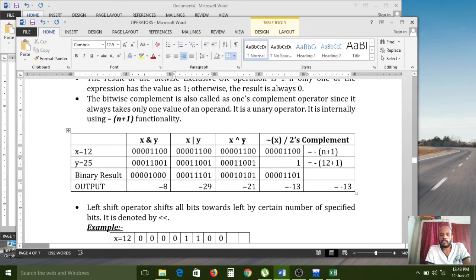And x exclusive OR y. Here if any one bit is true, then the remaining is false. Here any one true, both bits are false, so that's why false. Here any one true; here both bits true, false, because of any one only.